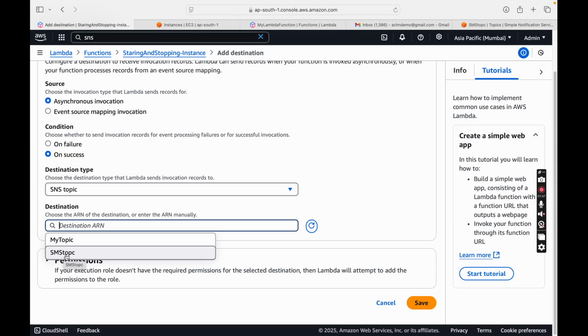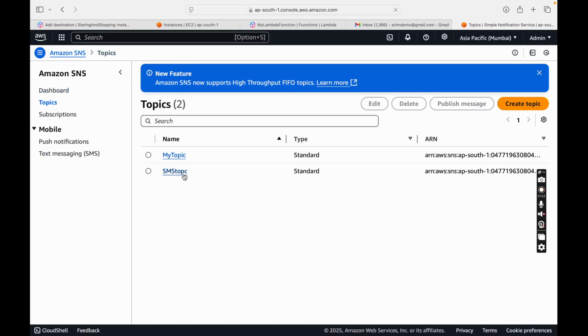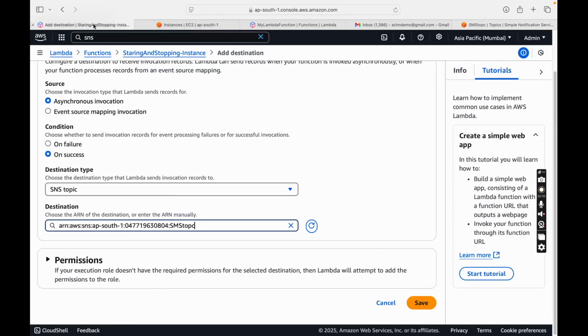Now the topic name is SMS topic, and you can see inside the topics I have two topics, and inside the SMS topic there is one email ID which I have subscribed, so that once something happens with the help of Lambda, it will notify the SNS topic, which is the SMS topic, and the email should get the notification. So coming back to this part, I'll configure it.